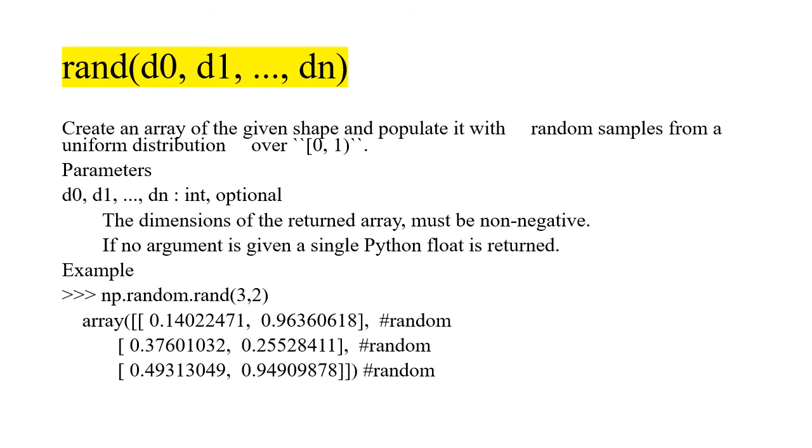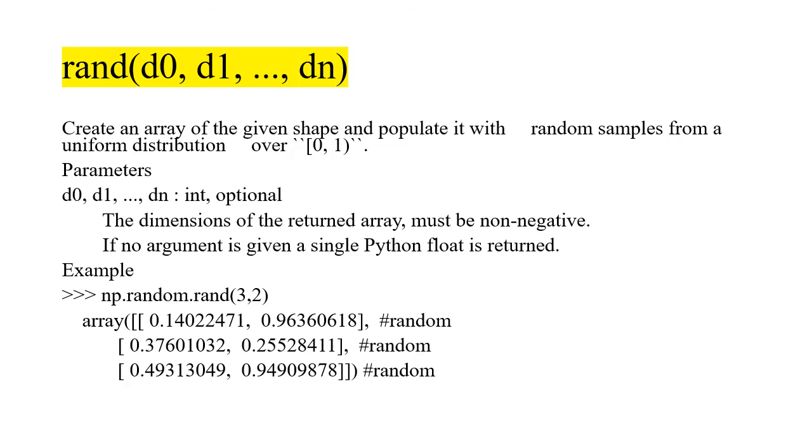Another one is rand. There are several arguments, d0, d1, d2 etc. These are the dimensions. Basically it is the size, the dimensions of the returned array. You can have as many dimensions as you wish. You can see one example here: np.random.rand(3,2).